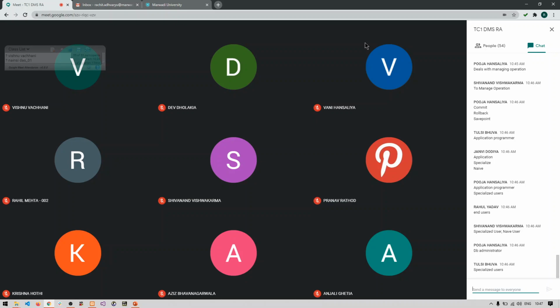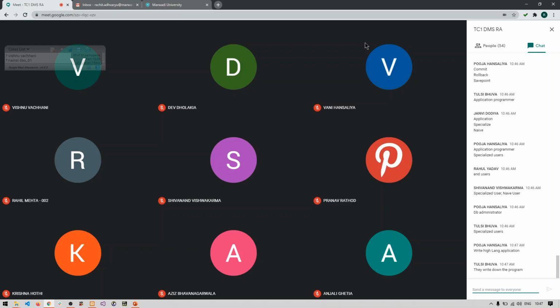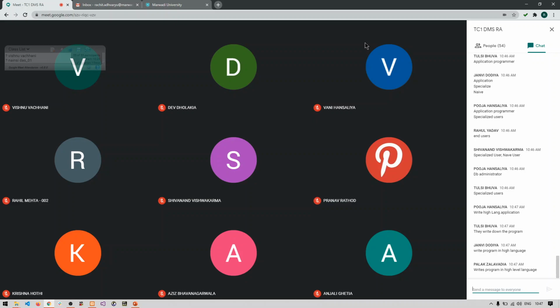Okay, so what do you mean by application programmer? Right, it writes the main programming or codes for application using some high level languages like Java, PHP, etc. Okay, so the main task of application programmer is to write down the programs for the application.